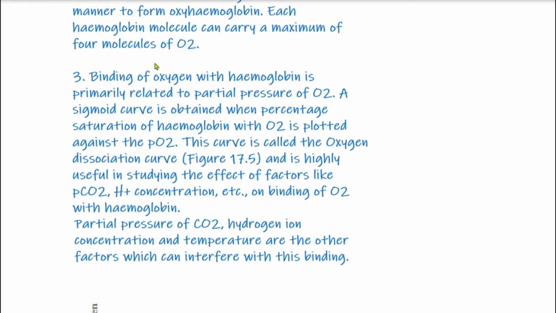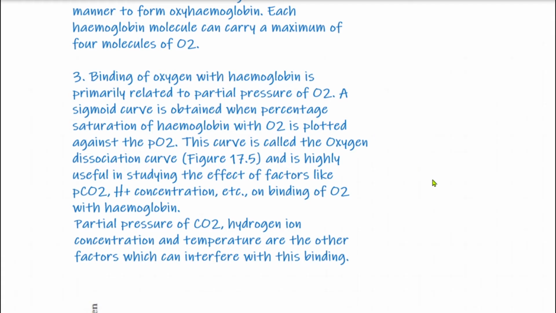Now this binding of oxygen with hemoglobin to form the oxyhemoglobin. On what factors this formation of oxyhemoglobin depends? The primary factor over which the binding of oxygen with hemoglobin depends is the partial pressure of oxygen. More will be the partial pressure of oxygen, more will be the binding of oxygen with the hemoglobin.